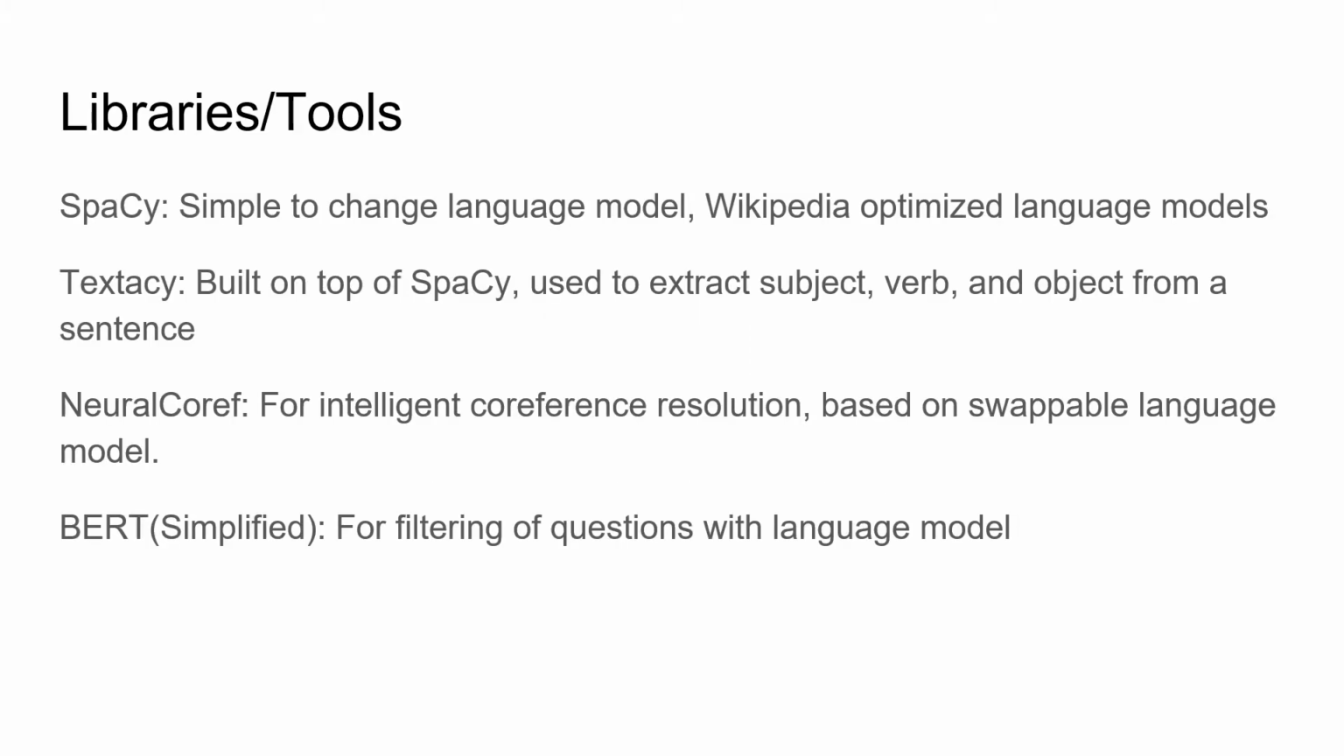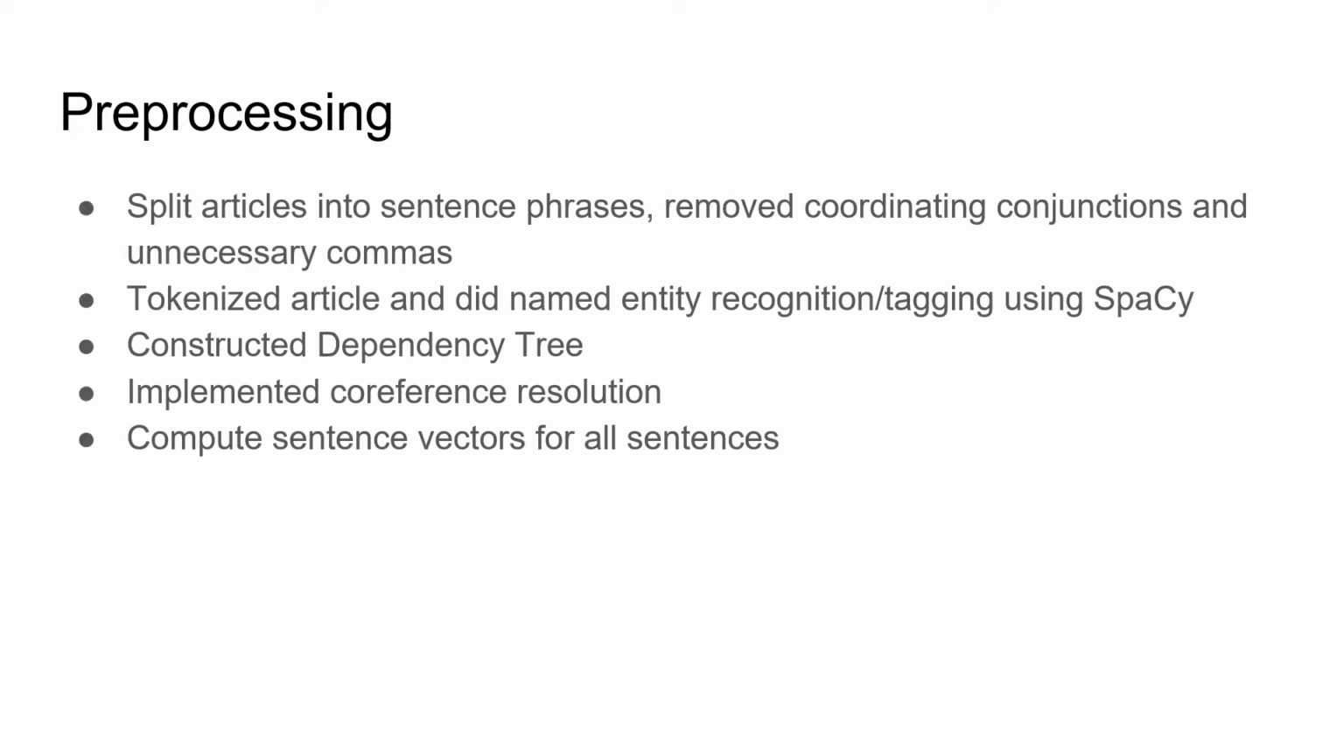The main tool we are using for our project is spaCy, for its ease of use and its wide selection of pre-trained language models. In addition, the TextACy plugin to spaCy helps us extract subject-verb-object triples from each sentence. We're also utilizing Neural Coref for its quick and intelligent coreference resolution, and a pared-down version of BERT for perplexity-based filtering of questions. For both our question asking and answering pipeline, we first split the article into simple sentence phrases